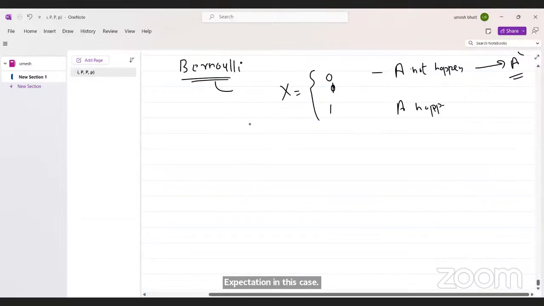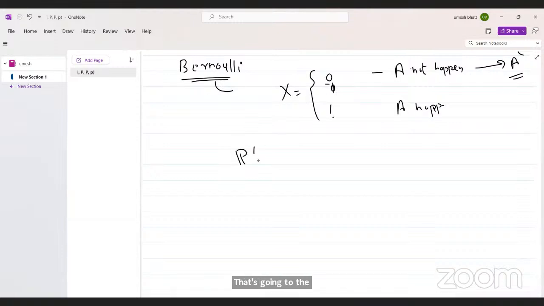Firstly, we have to associate some probability with this random variable. What is the probability of x taking value 1? Let's say this is P. Assume that this is a coin case. So when head, then 0, when tail, 1.